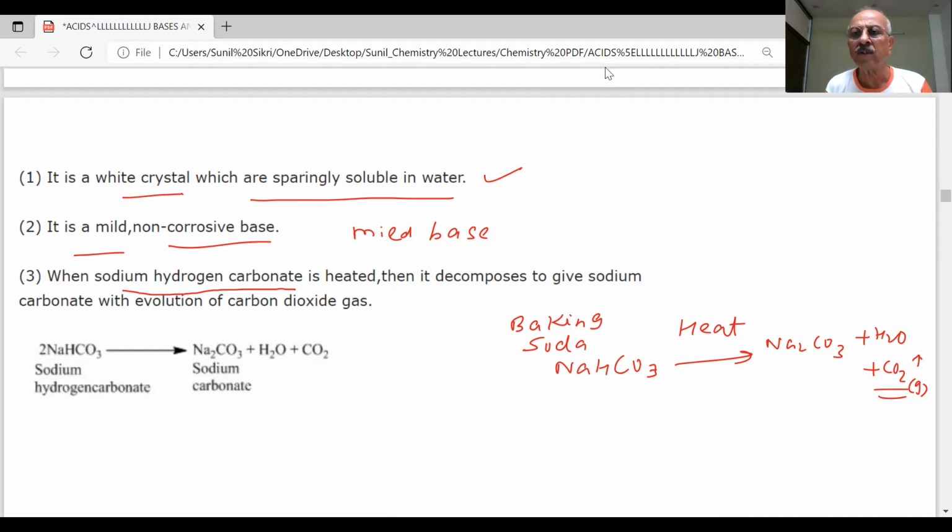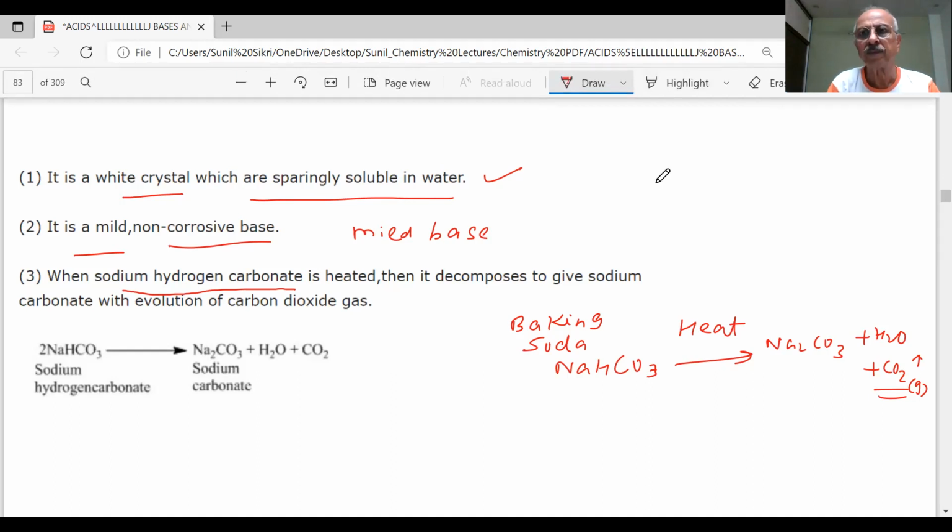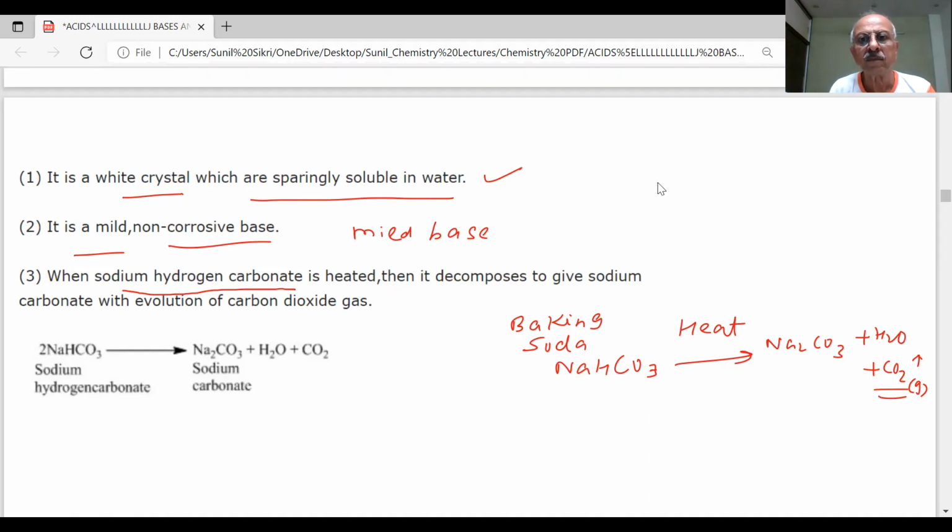What is the use of that? You know what is the use of that? Where is it used? Student, where is it used? You are making cakes or something? You are making puris? Yes, sir. But what happens to them?